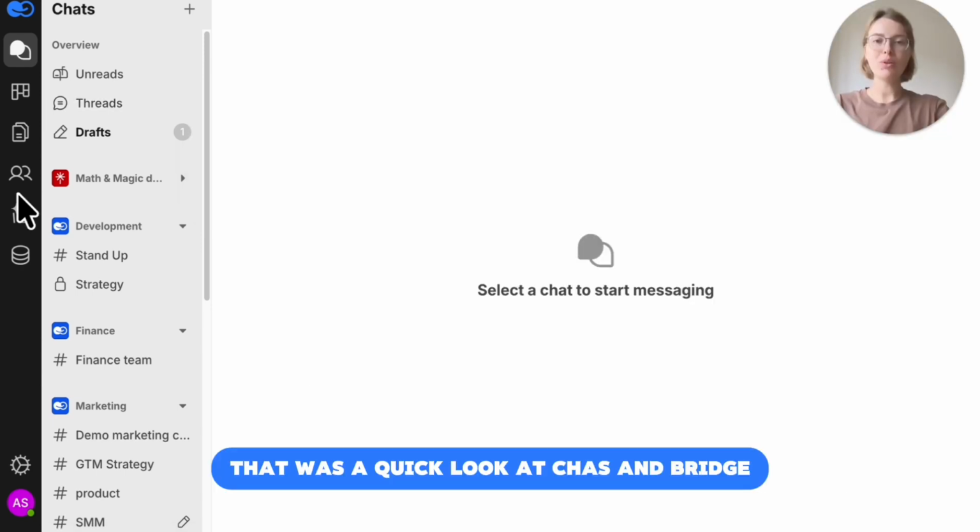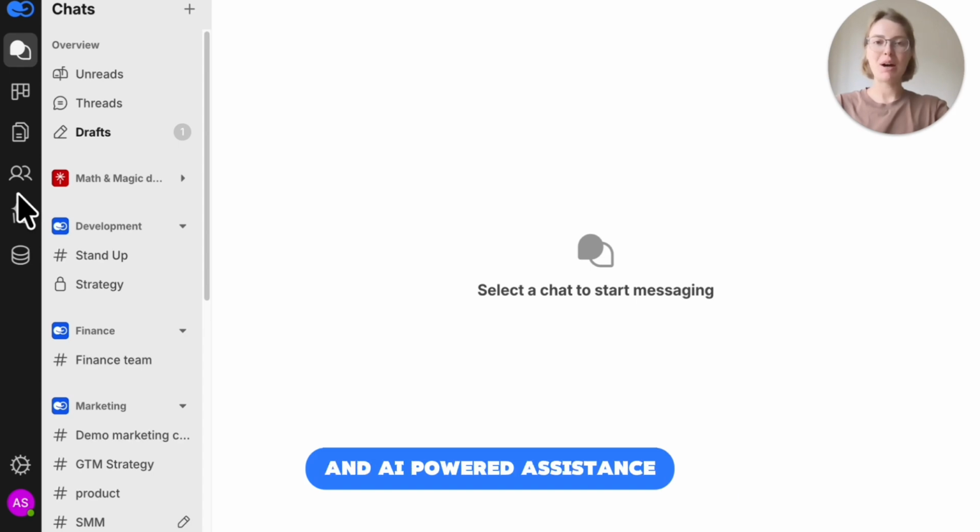That was a quick look at chats in Bridge, your single space for collaboration and AI-powered assistance.